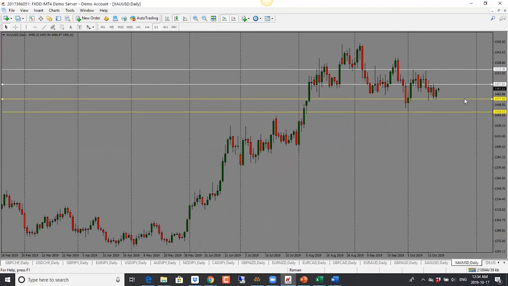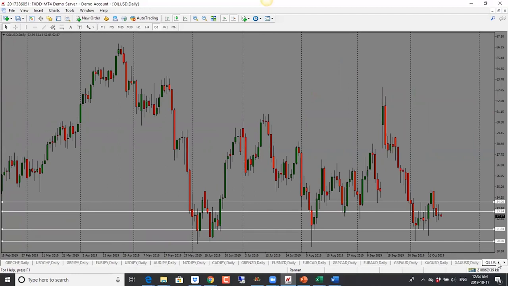Gold here, gold as well went into the support level, couldn't break it. This is the third time it hasn't been able to break it. So I will look for price to move higher. 1498 is the first target, or let's say 15. 1500 is the first target. 1520 is the second target for gold.